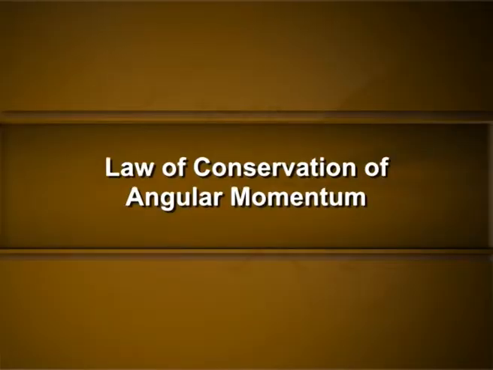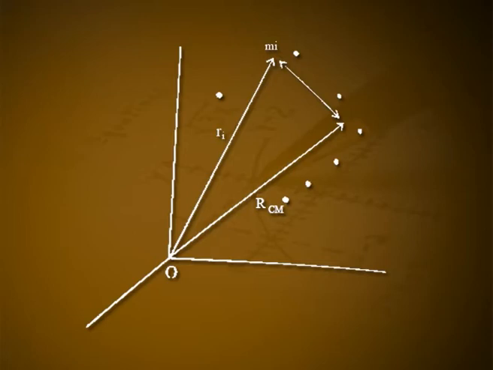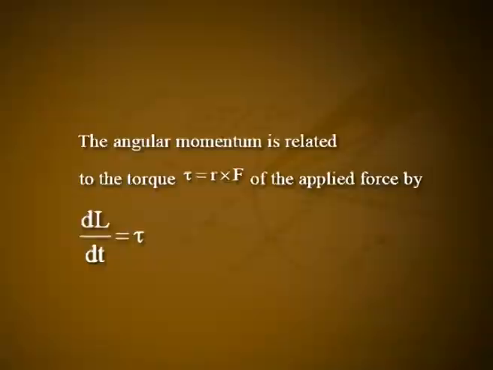Law of conservation of angular momentum. The angular momentum of a particle relative to a given point is a vector quantity, that is L is equal to r cross p, which is equal to m into r cross v. We also know that the angular momentum is related to the torque tau, which is equal to r cross F of the applied force, by dL/dt is equal to tau.